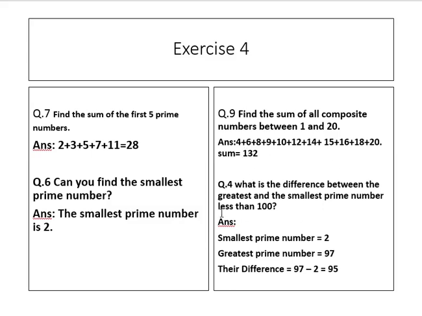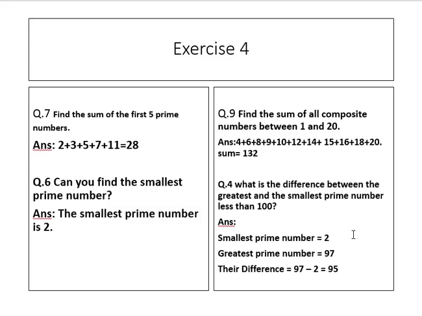Question number 4. What is the difference between the greatest and the smallest prime number less than 100? The smallest prime number is 2. A prime number is a number that is divisible only by itself.